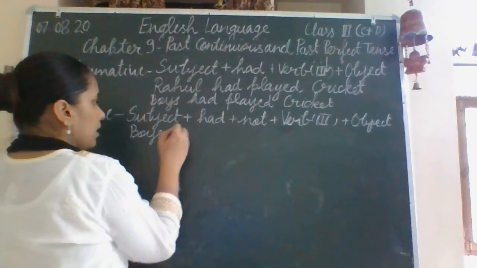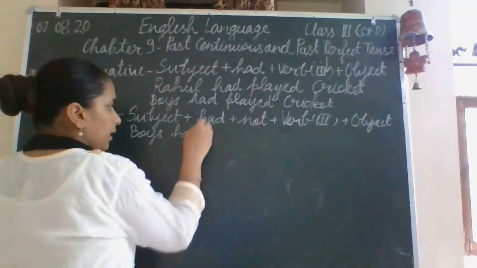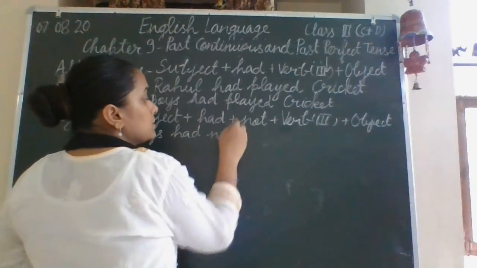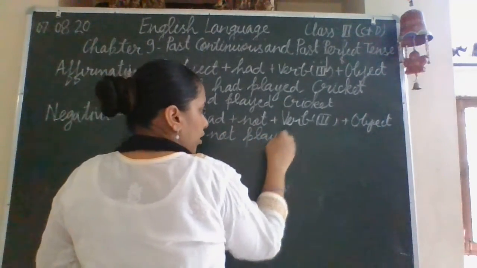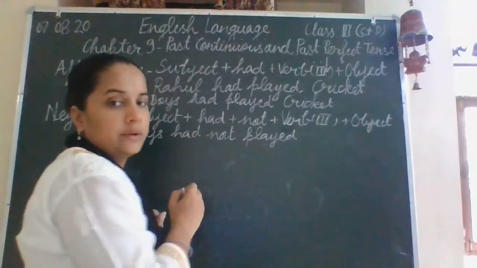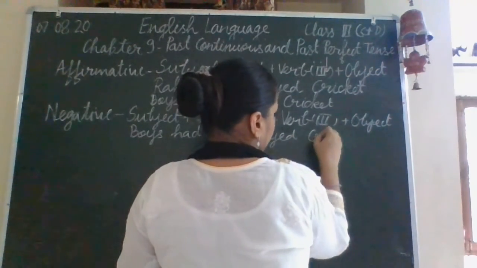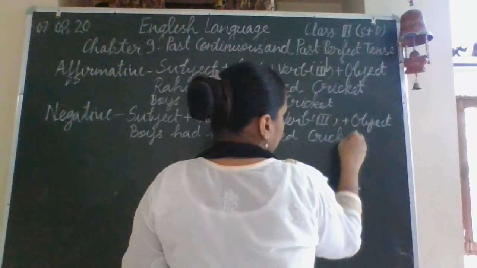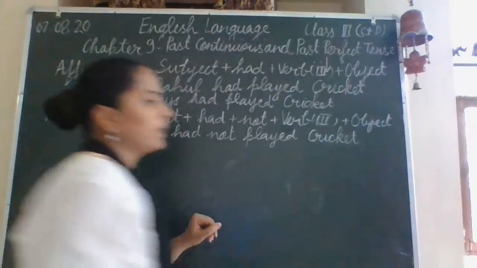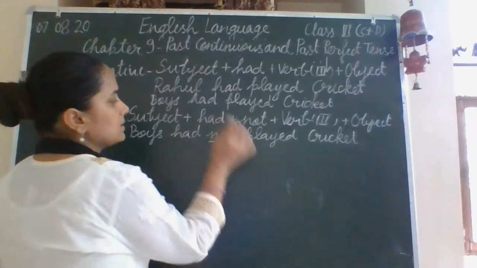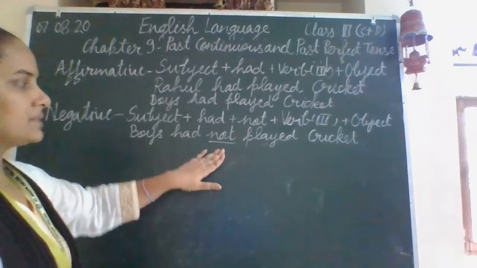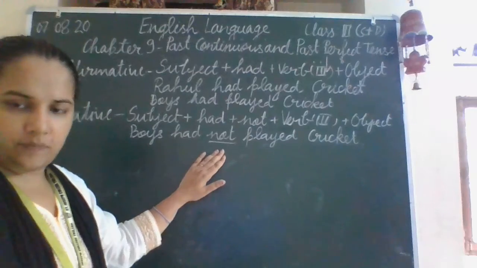Boys had not played cricket. Alright. What is the difference? The difference is because of this not word that makes the sentence negative.